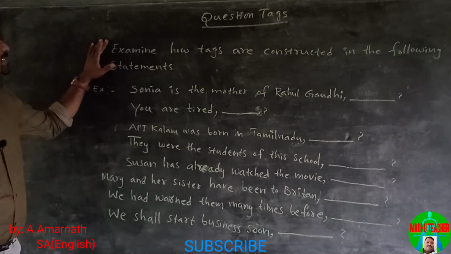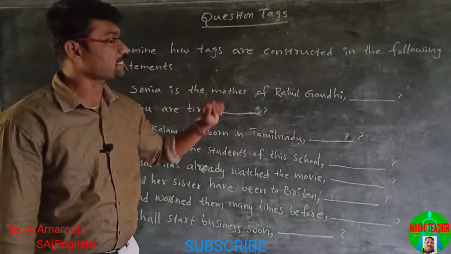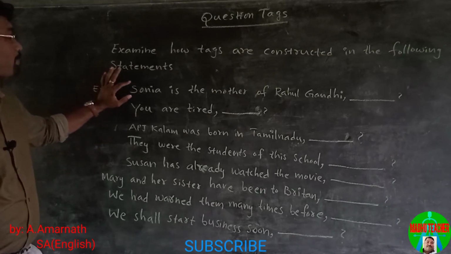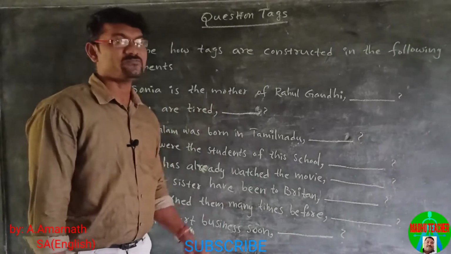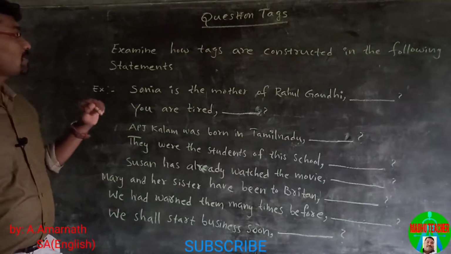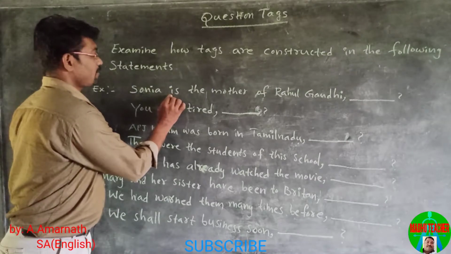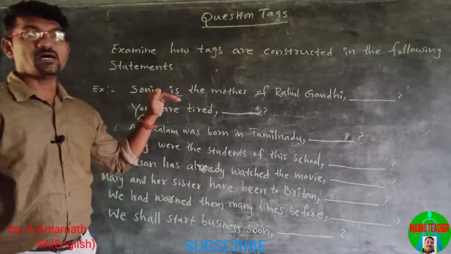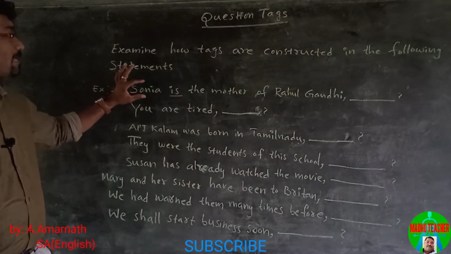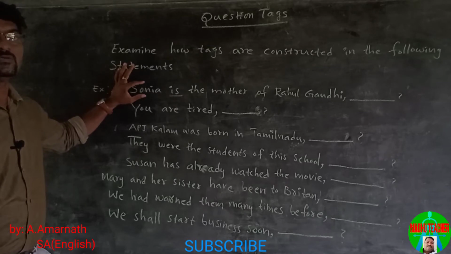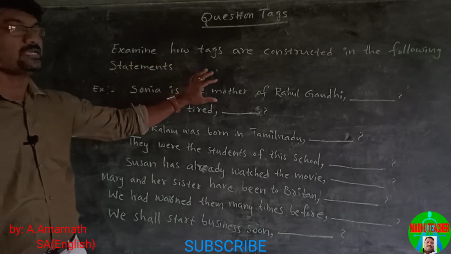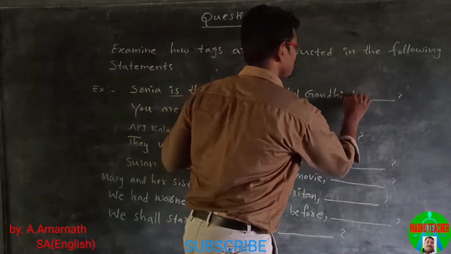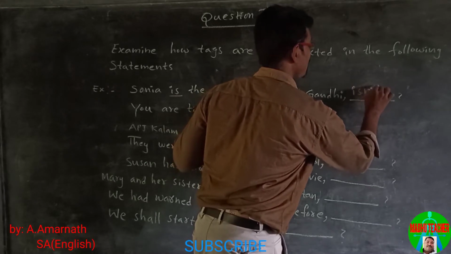Okay. Let us examine how tags are constructed in the following statements. The first one, Sonia is the mother of Rahul Gandhi. Here the helping verb is is. According to the rule of question tags, this sentence is positive, so the tag will be negative. So is becomes isn't.